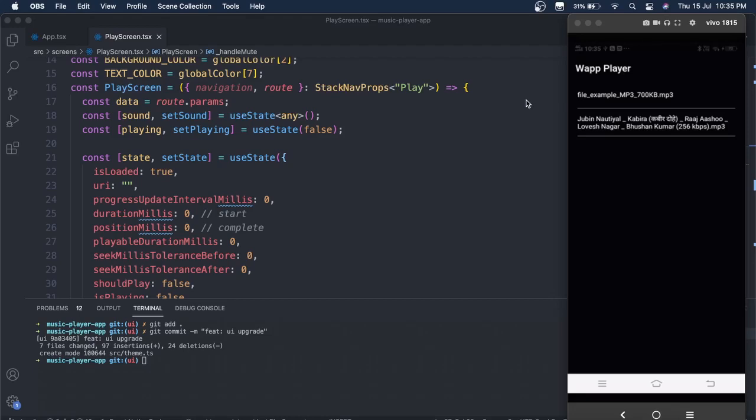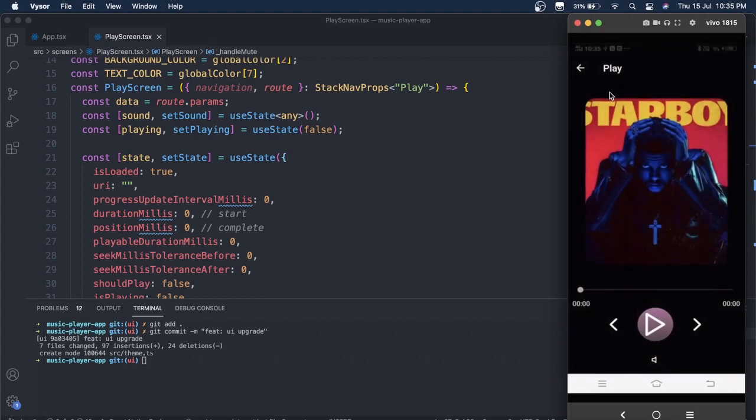In the last video we created this screen where we were displaying all the music that is stored in our app, and when the user clicks on this song, they navigate to a different screen, which is a play screen. Inside the play screen we just play the song. So in this video we are going to move forward and try to implement this one.